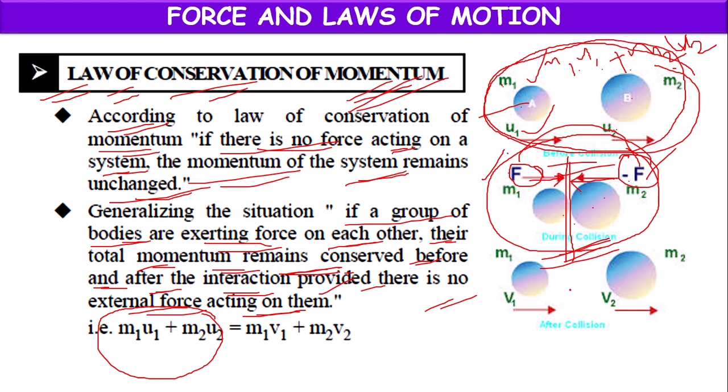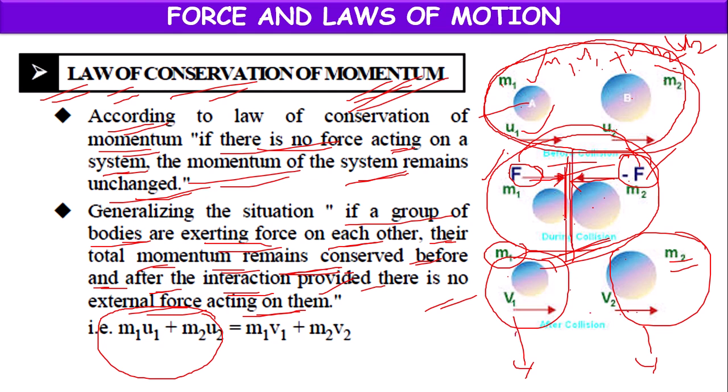But after collision, this body will move with a different velocity, and that body will also move with a different velocity. There will be no change in mass, but velocities will change. Forces act on the bodies only during the collision, but after the collision, when they move apart, there will be no external force acting on them.